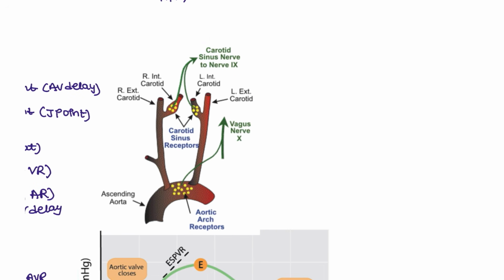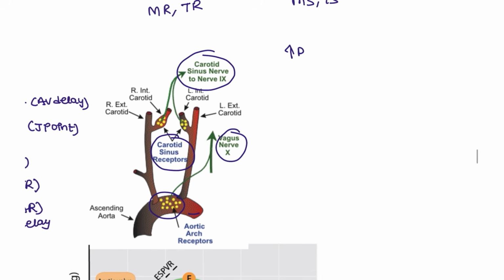Next, baroreceptors. What are the baroreceptors? They are present in the aortic arch and the carotid sinus. In the aortic arch, this is carried by the vagus nerve. In the carotid sinus, this is carried by the glossopharyngeal nerve. Whenever there is an increased BP, what happens? These baroreceptors will be activated, sensing this, and they are going to send signals through the 9th nerve and the 10th nerve. These 9th and 10th nerves will act in two ways.